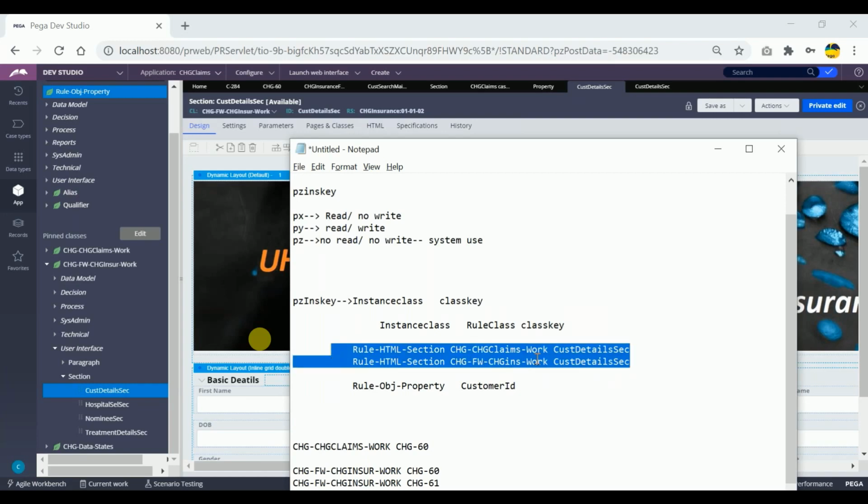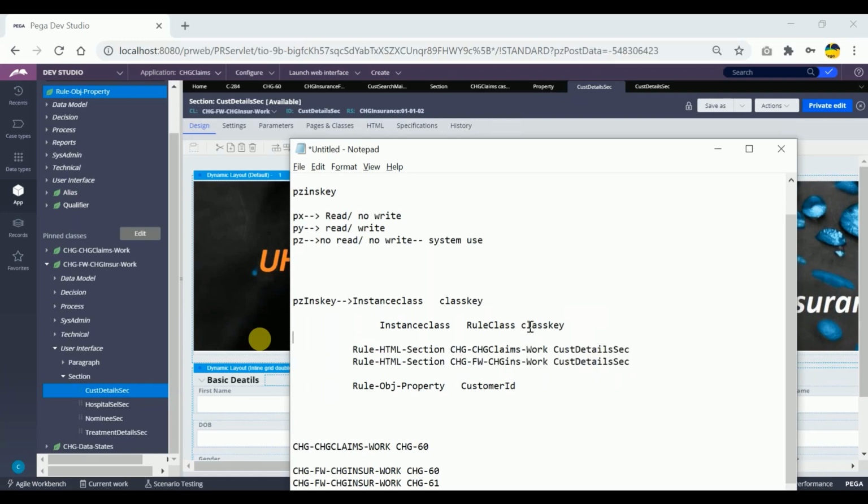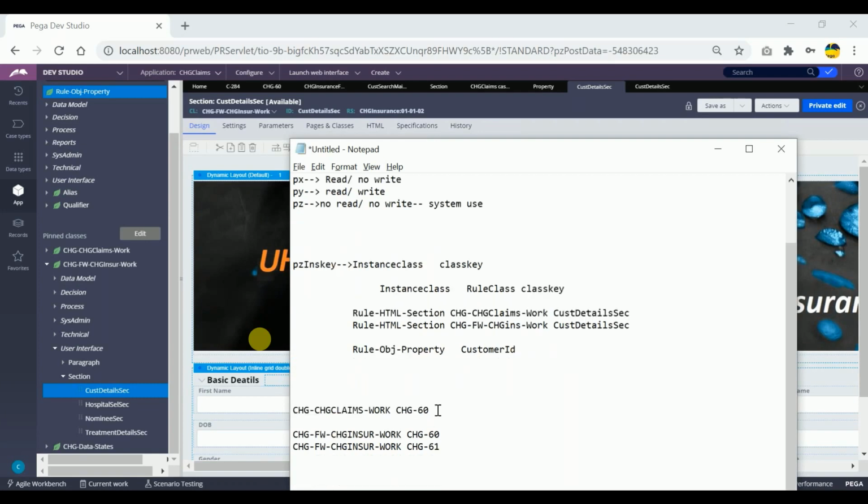Correct now? So is this applicable for the work object IDs? For work object ID, we are seeing something like this only all the time. So are we getting anything like rule class and instance class? Both will be the same if you observe. So blindly remember that for work object IDs, pzInsKey will be instance class based class key, and for other rules, the section rule or the property rule, it will be like this.